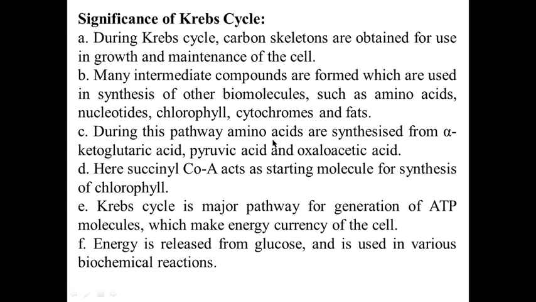During this pathway, amino acids are synthesized from alpha ketoglutaric acid, pyruvic acid, and oxaloacetic acid. Here, succinyl coenzyme A acts as the starting molecule for synthesis of chlorophyll. Krebs cycle is a major pathway of generation of ATP molecules, which make the energy currency of the cell. Energy is released from glucose and is used in various biochemical reactions.